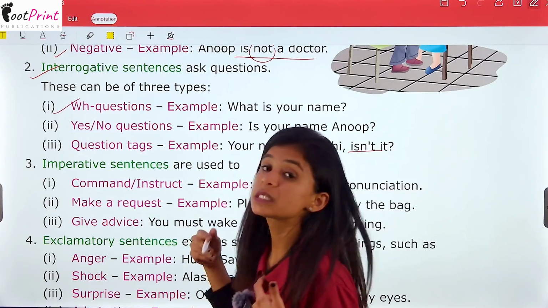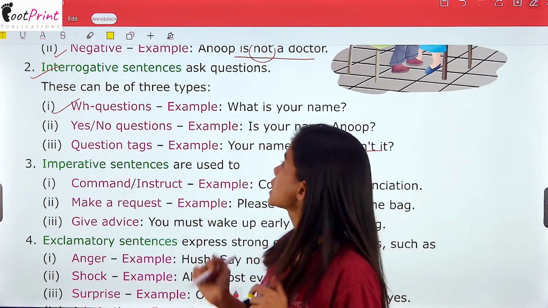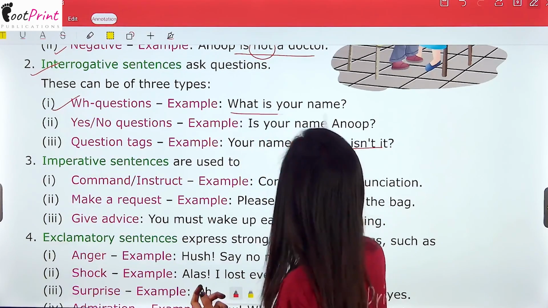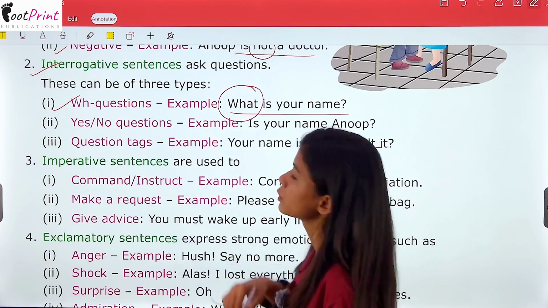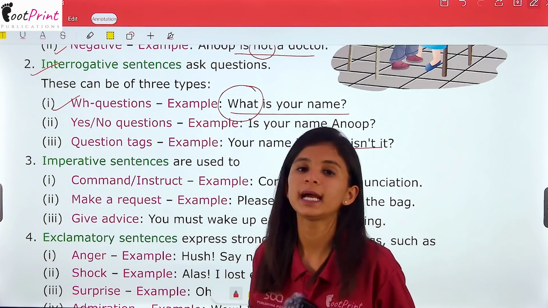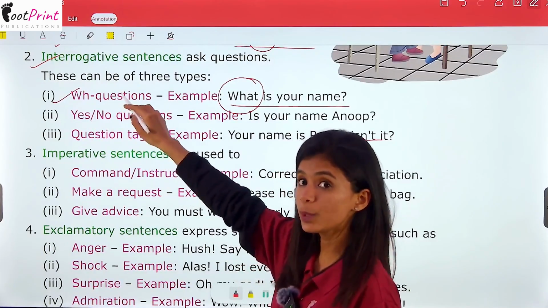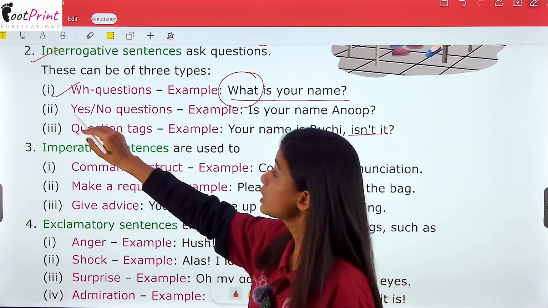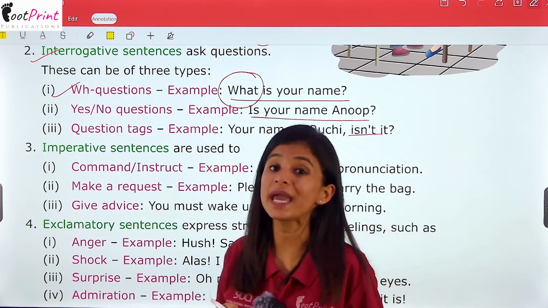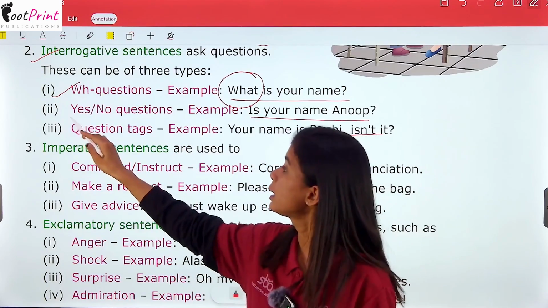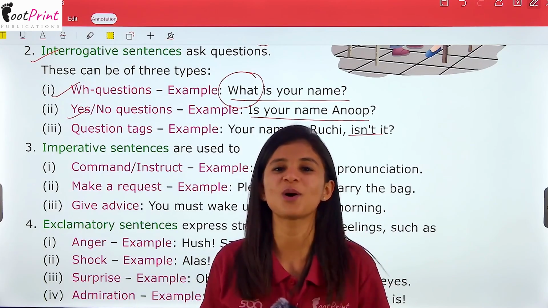How? First one is WH questions. जब question WH family के किसी word से start होता है तो वो WH की category में आता है. For example, what is your name? Now this sentence is starting with the word what, which is a part of the WH family and it is asking a question. So it is of the WH questions category. Second we have yes or no questions. For example, is your name Anup? So why is this a yes or no category? Because the answer will only be given in yes or no.